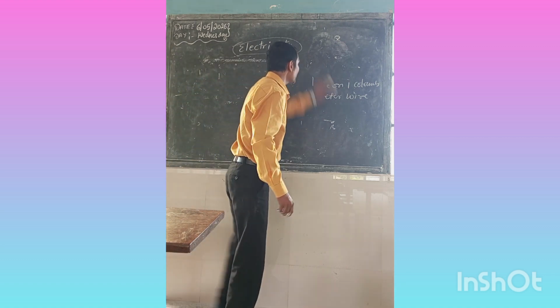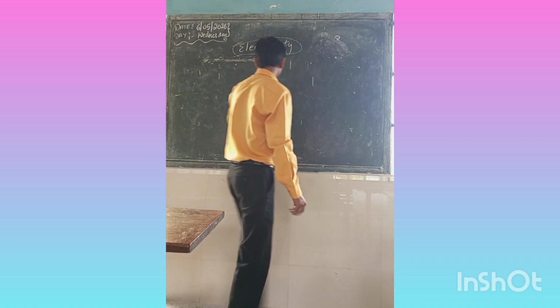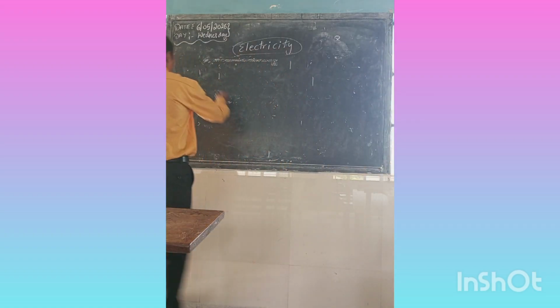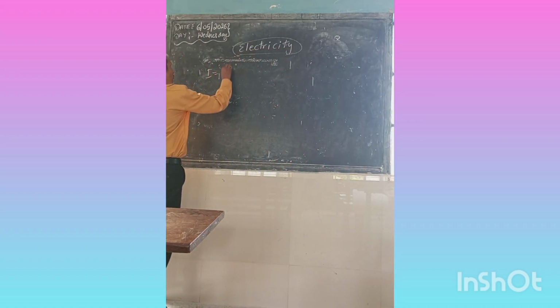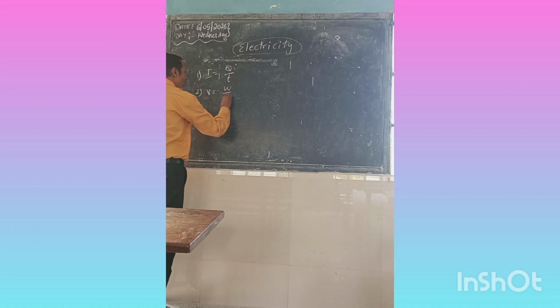Here there are some numericals in this chapter. They ask you some numericals, so you should remember the formulas. First formula you read: I is equal to Q by T. Second formula you read: V is equal to W by Q.